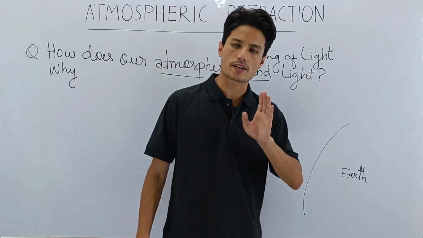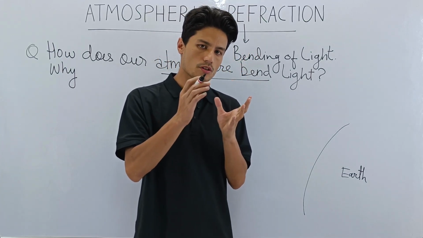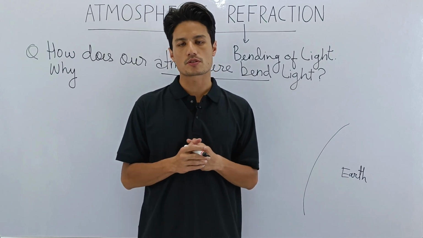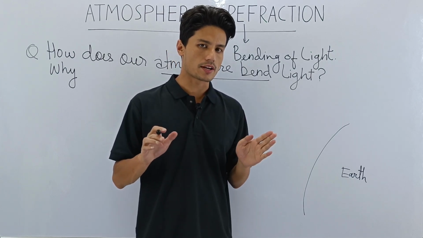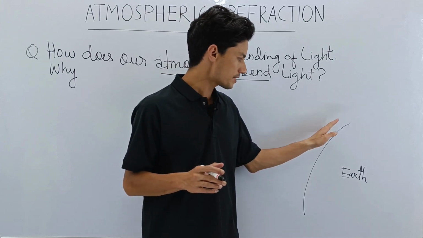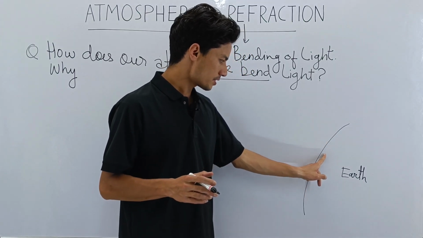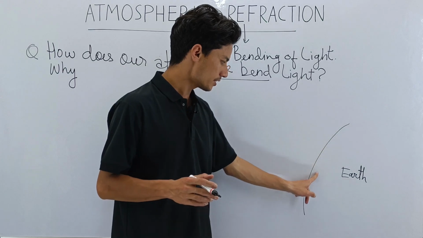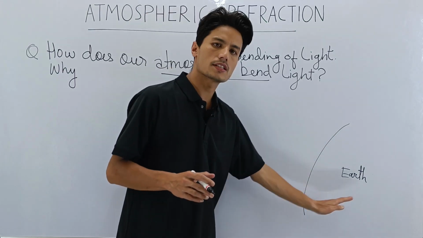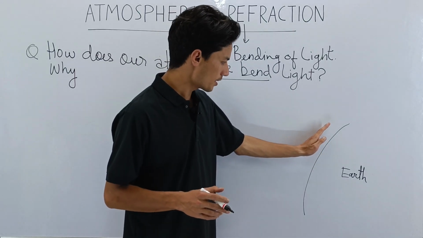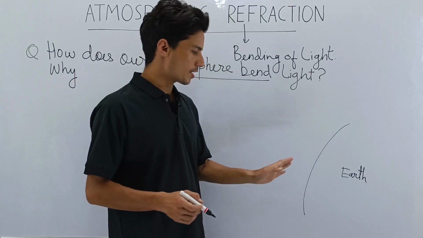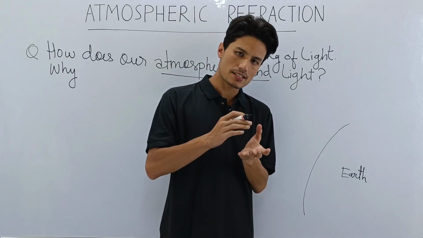Now, an interesting fact about our atmosphere is that the composition of our atmosphere is not same, and also the density of our atmosphere is not same. Very important, I repeat, the density of our atmosphere is not same. Remember class, air is densest near the surface. This is the surface, this is the land, and we have air surrounding the Earth landmass. Remember this before I start drawing, that air is densest near the surface.